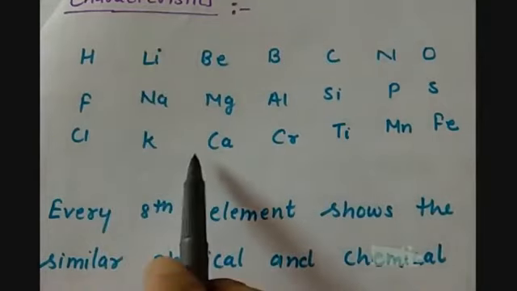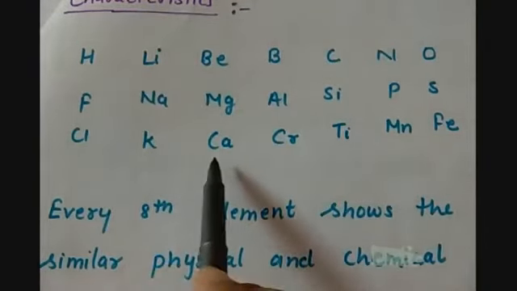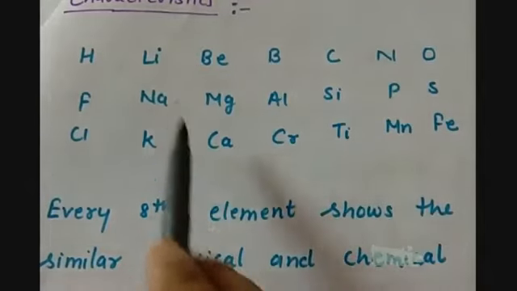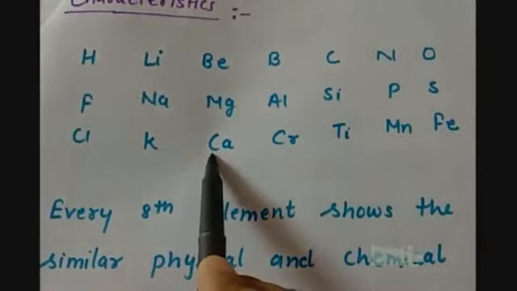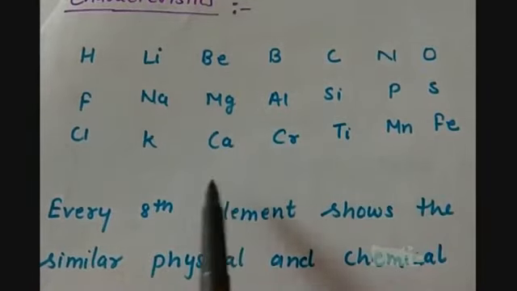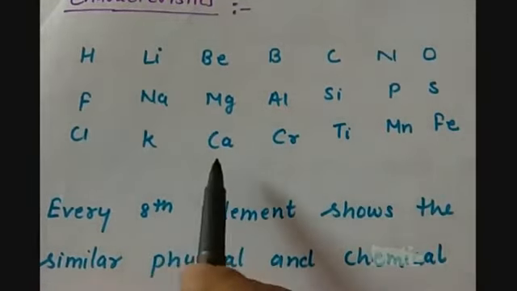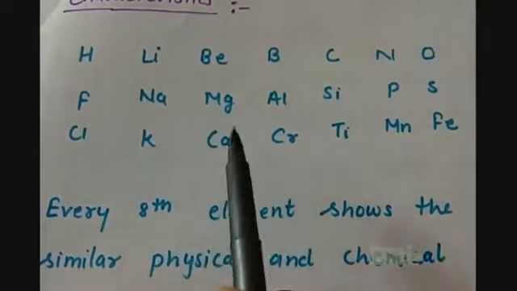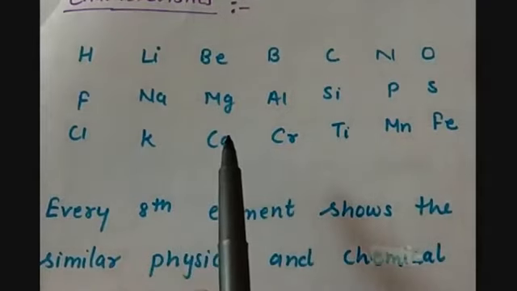But he was not able to follow this rule beyond calcium. So this was one of the limitations, but the advantage is that most of the elements were grouped on the basis of their physical and chemical properties.